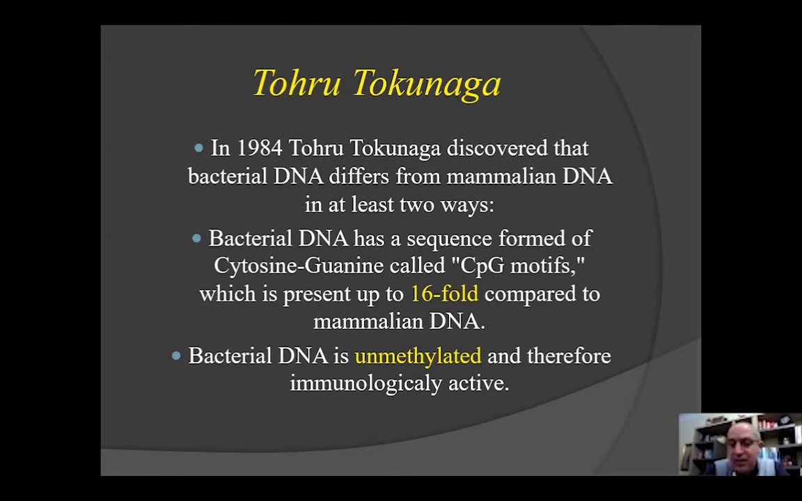Bacterial DNA is unmethylated and therefore immunologically active. All our DNA is methylated. So the methylation almost abolishes the immunological effect, which means if I take DNA from a rat and inject it into a cow, it doesn't stimulate an immune response. But if I take DNA from a virus or a bacteria, it will stimulate. Therefore, bacterial DNA is recognized as a danger signal and it will stimulate the immune system.